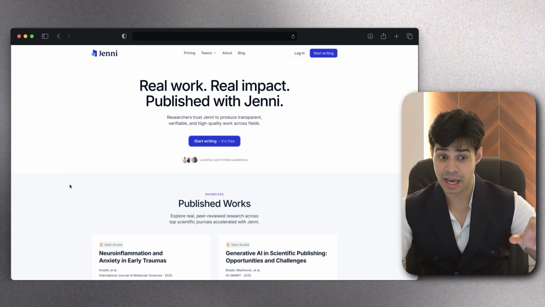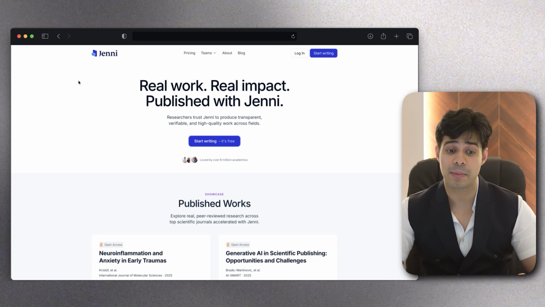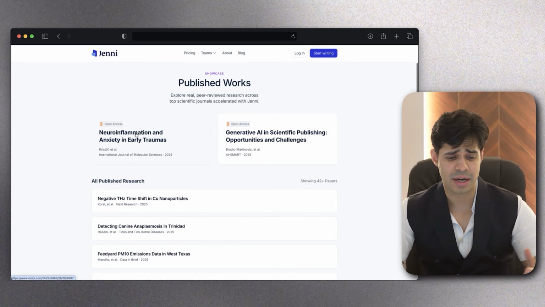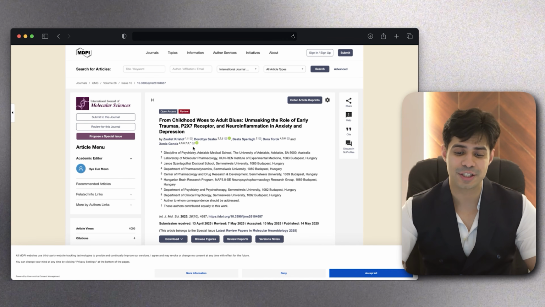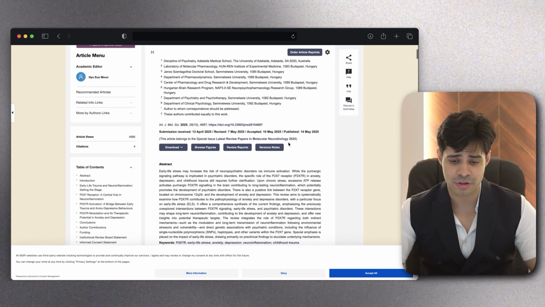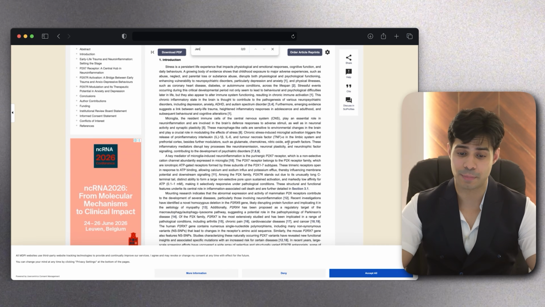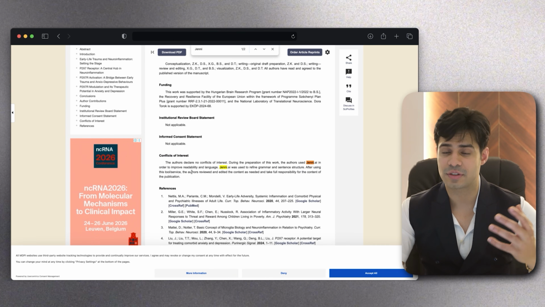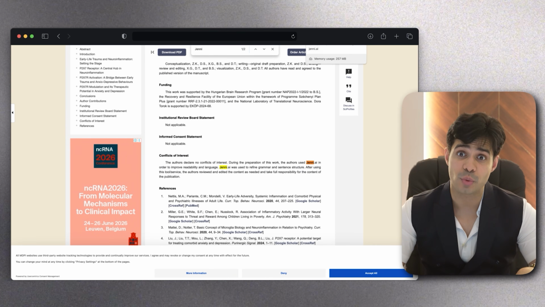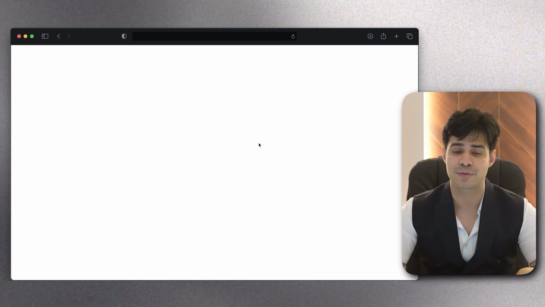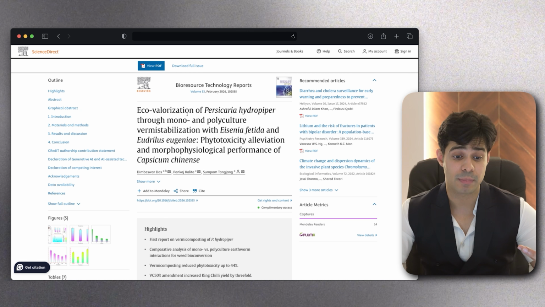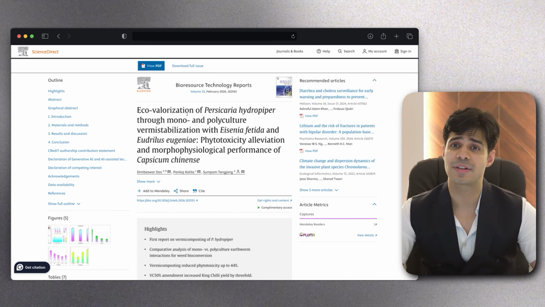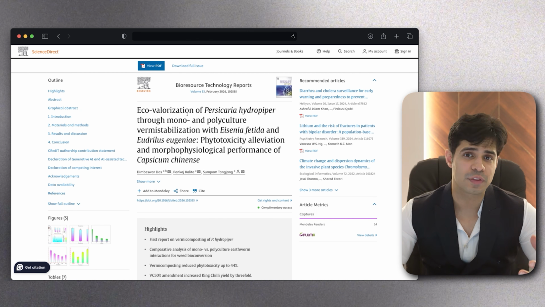Here's again Jenny AI website. Now this one is Jenny AI published papers. If you just go ahead and randomly click on any of these papers, you will see that there's really good quality open access papers published in some of the topmost publications, and they are actually using Jenny AI as a part of it. And you can see that the conflict of interest statement or the AI declaration is present over here as well. And this is not just one paper, there's so many of these on different platforms. For instance, you can take a look at this one. This one is published on Elsevier as well. So a lot of papers being published using Jenny AI, and all of these are fully legal.